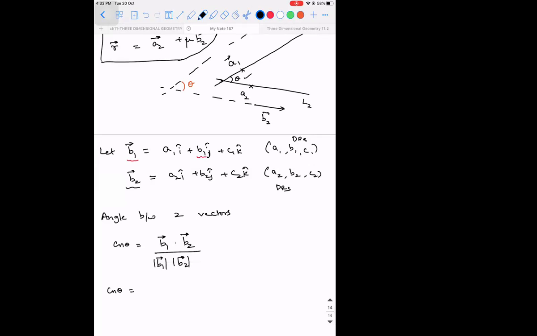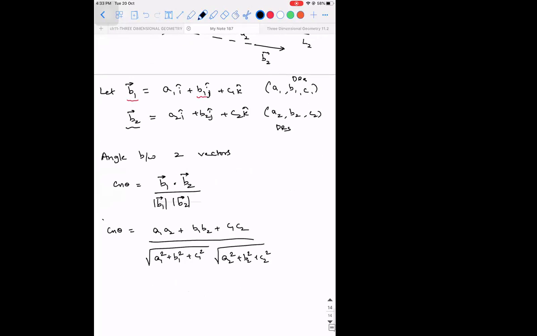What is B1 vector dot B2 vector? It is A1 A2 plus B1 B2 plus C1 C2, the whole divided by root of A1 square plus B1 square plus C1 square into root of A2 square plus B2 square plus C2 square, where all these A1, A2, B1, B2, everything is a direction ratio of the specific line.